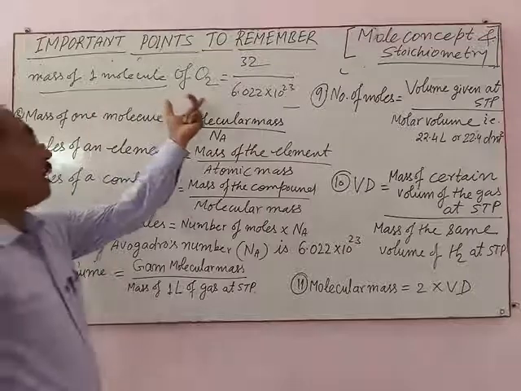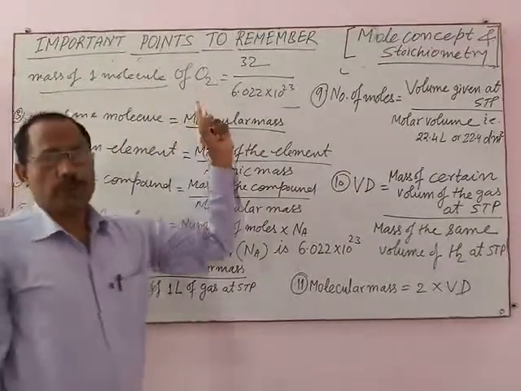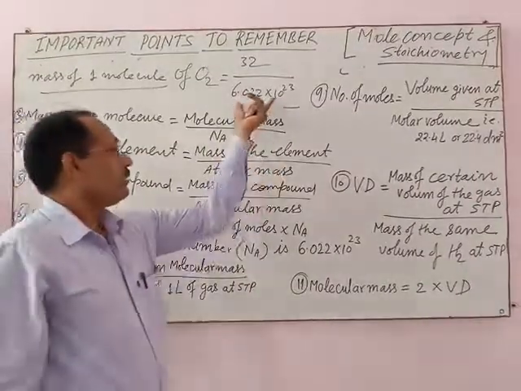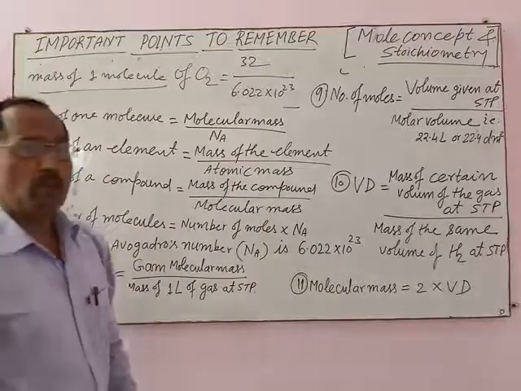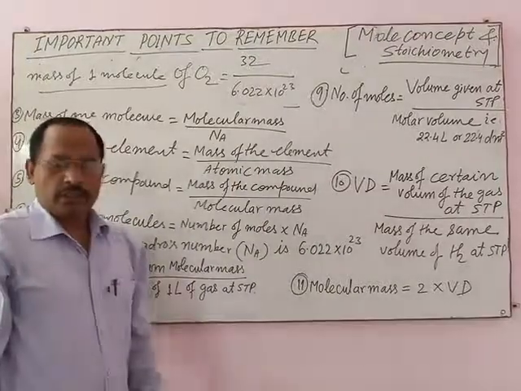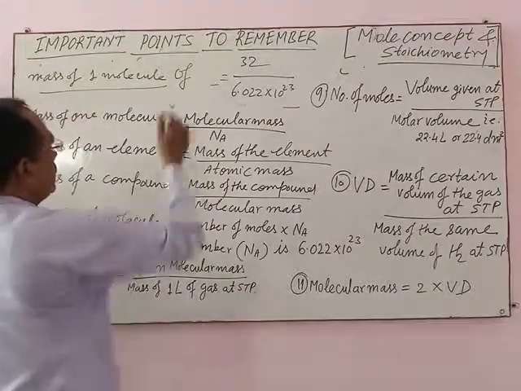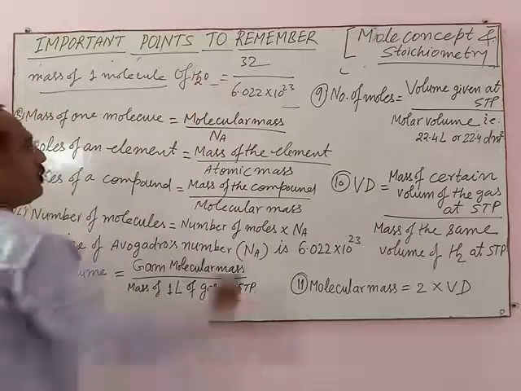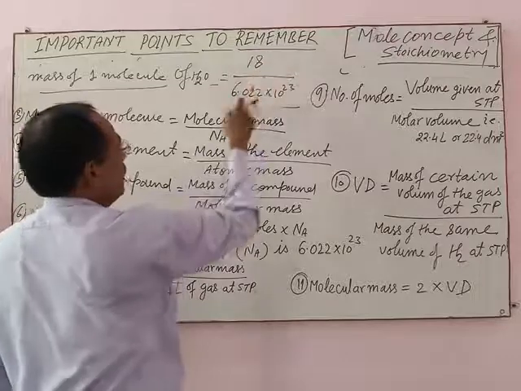Mass of one molecule of H2: molecular mass of H2 is 2.016 divided by Avogadro number. It gives mass of one molecule of hydrogen. Similarly, mass of one molecule of H2O: molecular mass of H2O is 18 divided by Avogadro number.